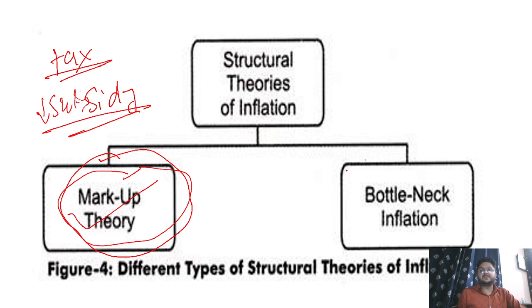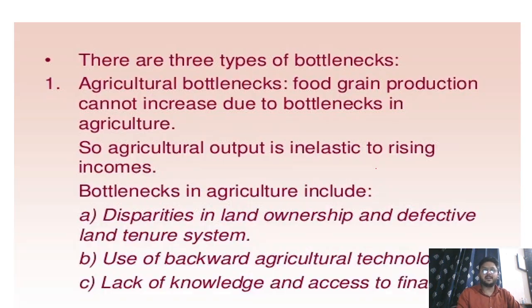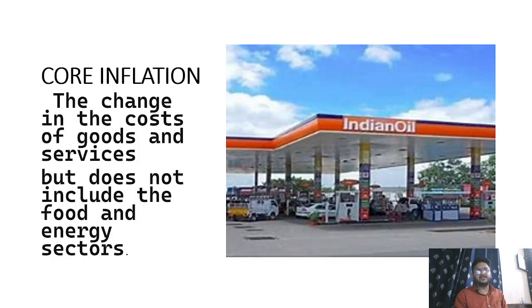Now, if the economic structure is not good and because of that prices increase, it is called bottleneck inflation. For example, in agriculture, because of a defective land tenure system, or poor transportation, agricultural bottlenecks push prices up. That is called structural inflation.